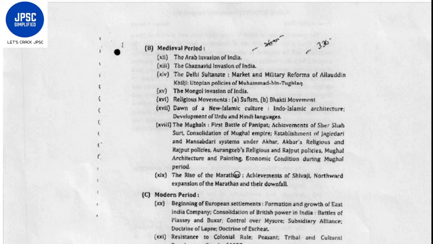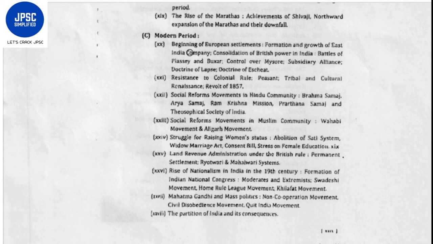the Marathas. Okay, modern India will consist of the beginning of European settlement, resistance to colonial rule, social reforms in the Hindu community, social reform movements in the Muslim community, that is the Wahhabi movement and the Aligarh movement, struggle for raising women's status, abolition of the sati system, Widow Marriage Act, Consent Bill, stress on female education, then land revenue administration under British rule, permanent settlements, Ryotwari settlement, Mahalwari settlements, rise of nationalism in India in the 19th century, formation of